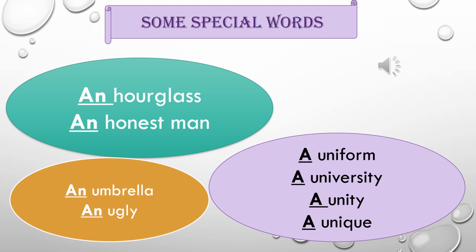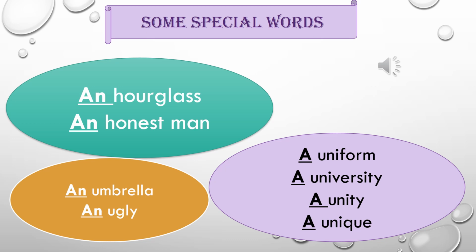But still we have used article AN. Why? Because we use articles according to the sound. When we say hourglass, H is silent. We can hear only hour. So the sound of O is coming, and O is a vowel. So we have used article AN.